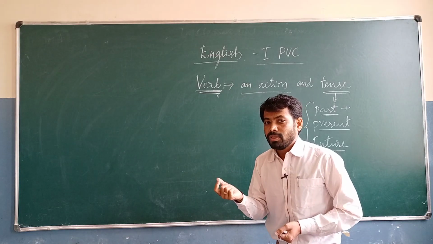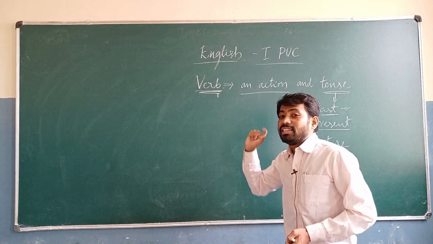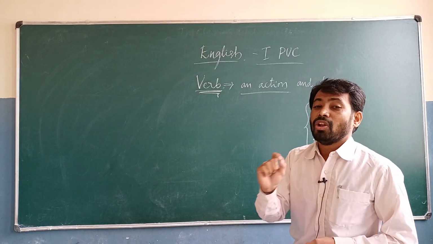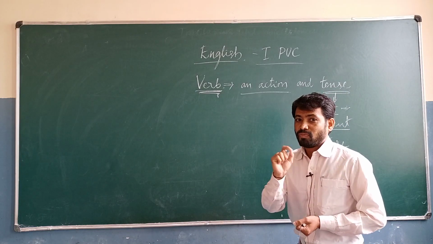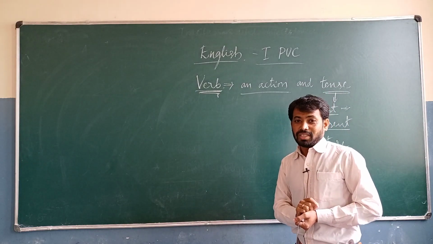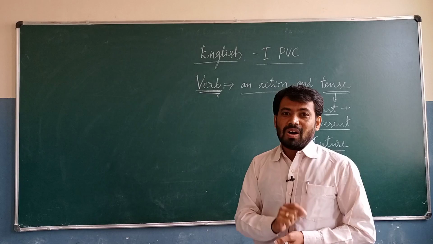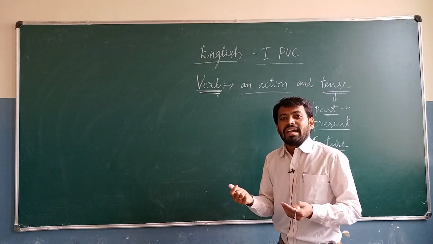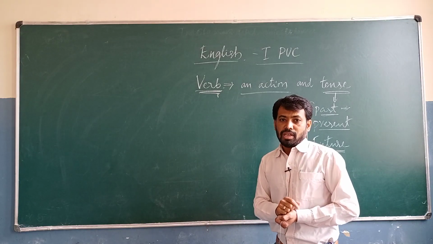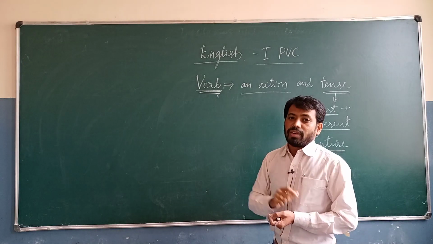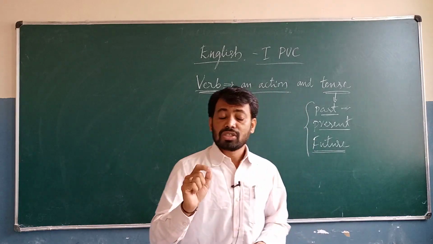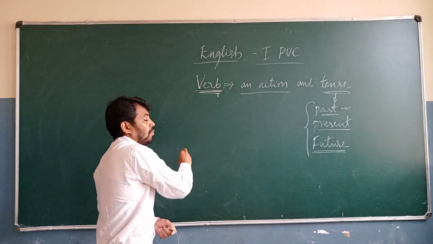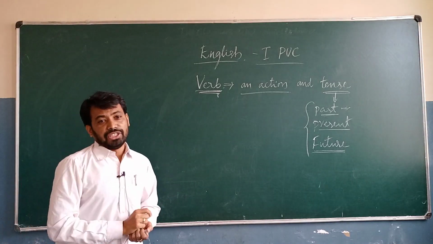And the second one is transitive and intransitive verbs. The third one is finite and non-finite verbs. And the fourth one, the last one, is strong verb or weak verb. We also call that one regular and irregular verbs. Okay, sorry, strong verb and weak verb. Have you understood? These steps we have to observe in English.